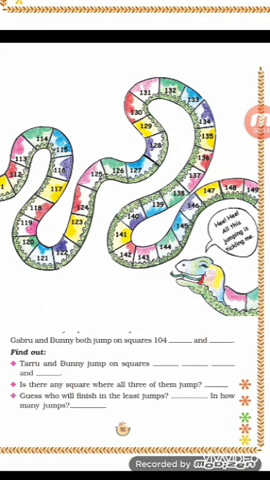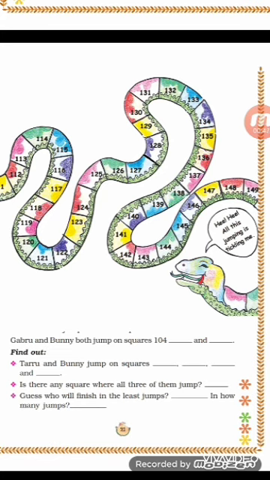So Gabru will reach 104, then 139 and 174. And Bunny also reaches 104, 139 and 174. So all these three numbers, 104, 139 and 174, Gabru and Bunny reach together.